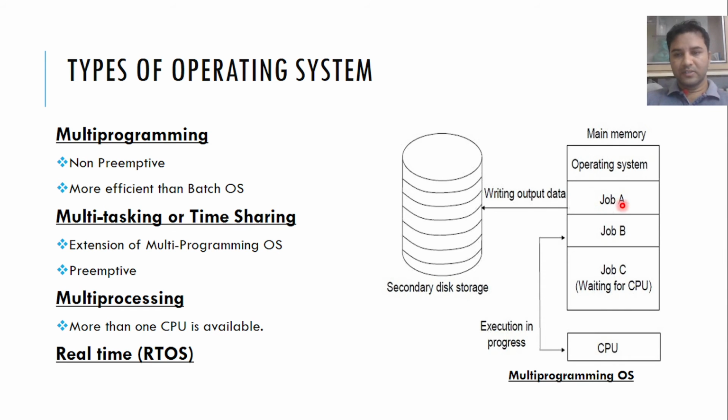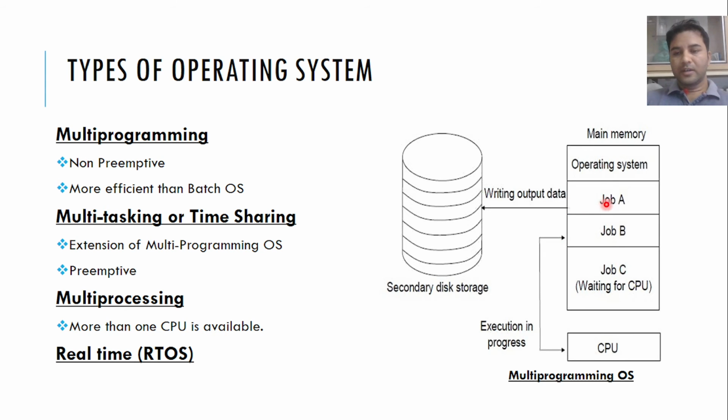It is the first job which needs to be executed, but due to this input output execution, it is not going to execute first. In case of a batch operating system, we need to wait here. We can't execute the other remaining jobs, but a multi-programming operating system suggests that you can execute the second one, job B.